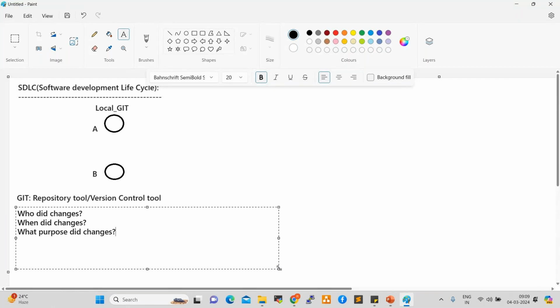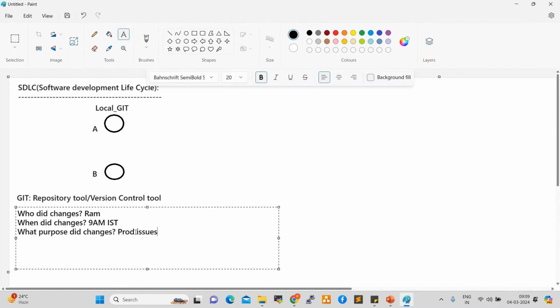So based on the comments, Git will track the versioning, right? For example, who did changes? Ram did changes. When did changes? By 9 a.m. IST did some changes, right? What purpose did changes? Due to some production issue, did some changes, right? So based on these comments, Git will track the versioning.